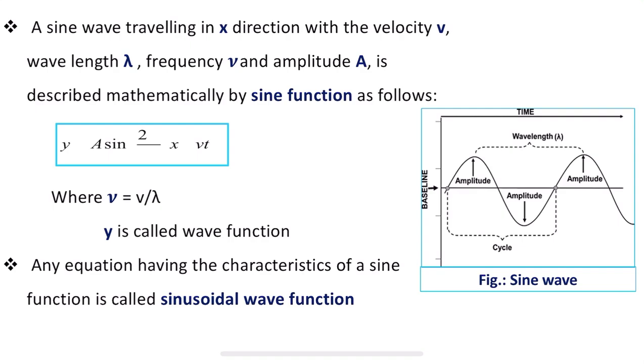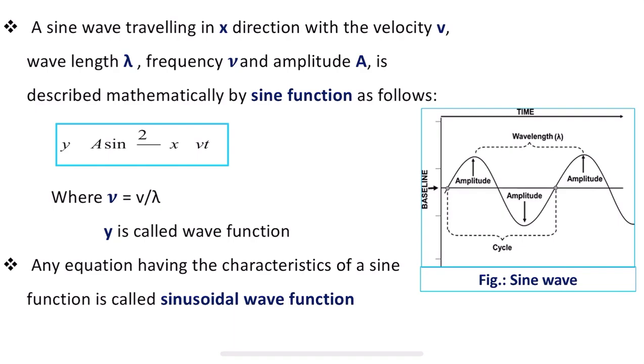So in this way, here the electron or a particle moves in a wave, travelling in the x direction with a certain velocity, a certain wavelength lambda, frequency nu and amplitude a, and it is described using a sinusoidal wave. This is how we express a sine wave or sinusoidal wave with a mathematical expression.